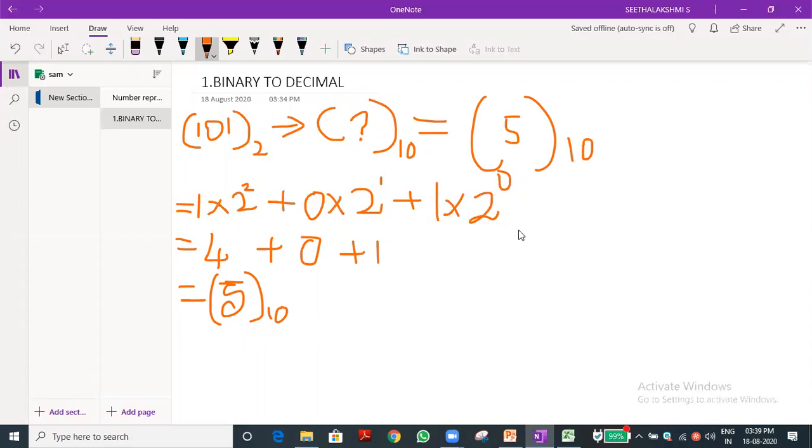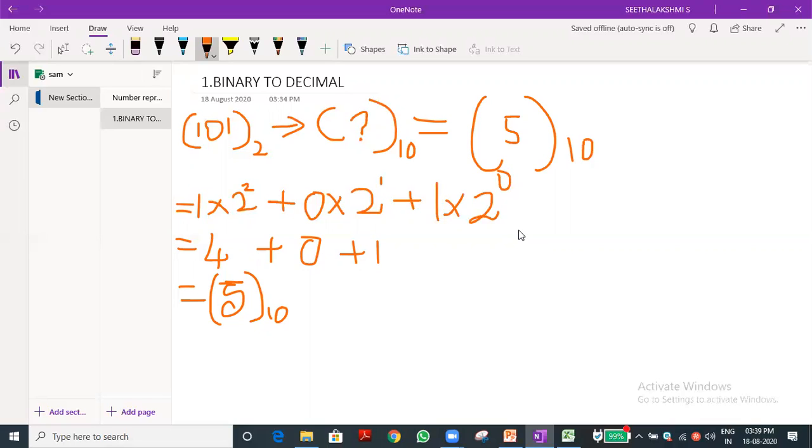Just go through it. Write this sum in your classwork. This is one example. Completed? Good. Have you understood how to use this?